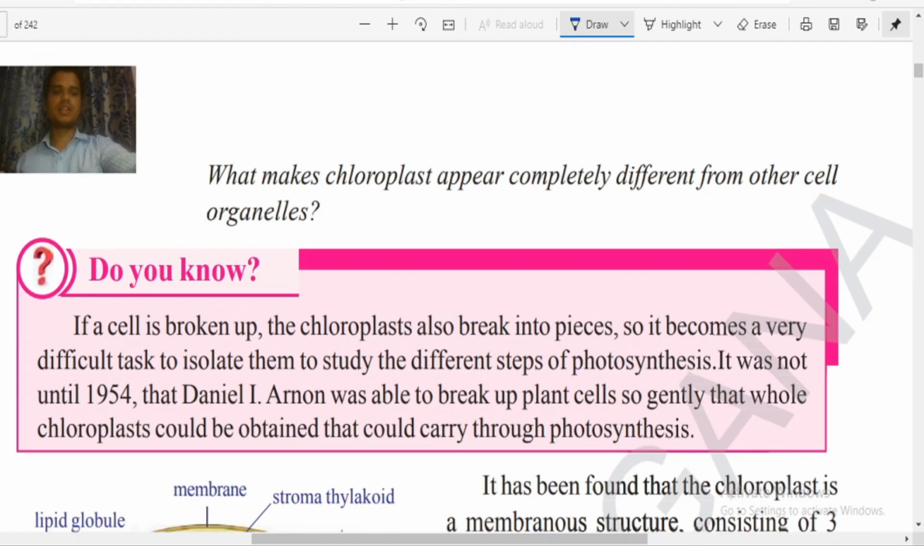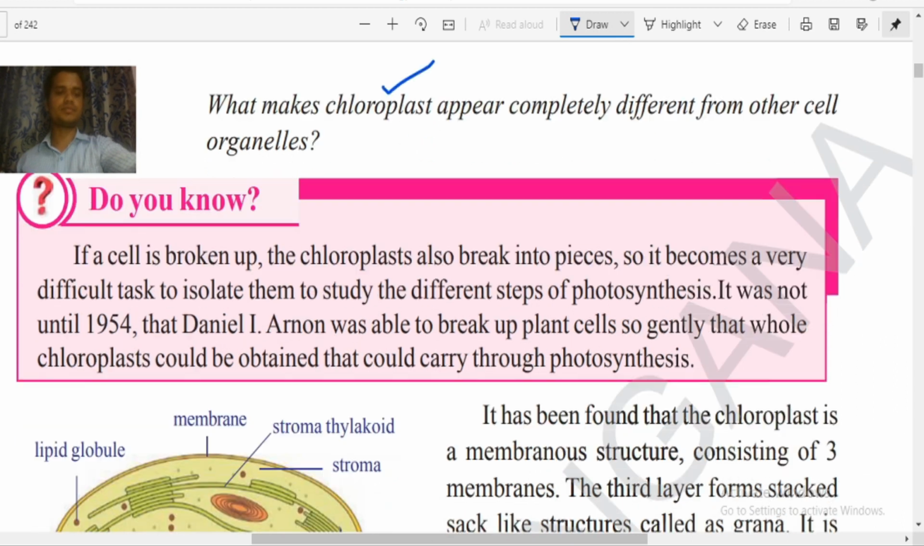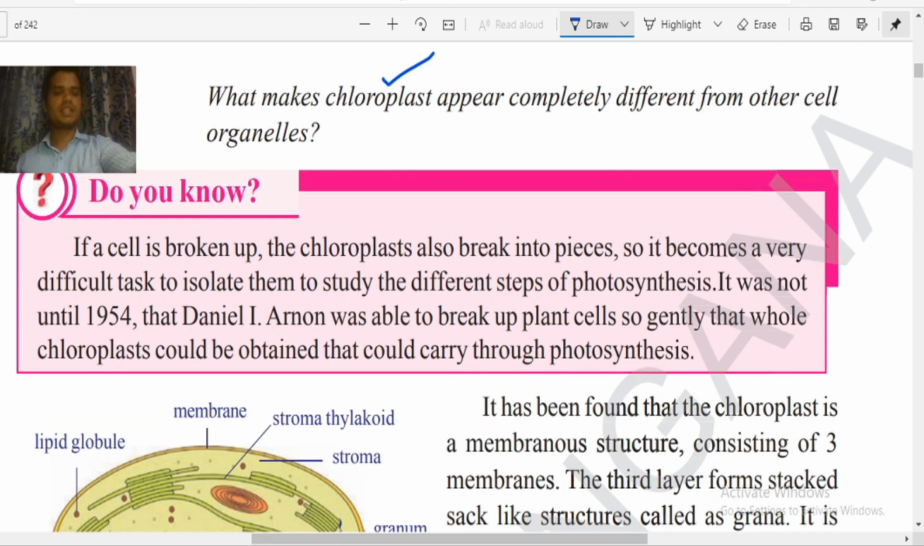Now let us move to the next thing. What makes the chloroplast appear completely different from other cells? See here, chloroplasts have a special pigment called chlorophyll. It helps in performing photosynthesis. That's why they are different. Without the chloroplast, we are unable to even imagine the earth. Now, do you know? If a cell is broken up, the chloroplast is broken into pieces, so it becomes a very difficult task to isolate them to study the different steps of photosynthesis.